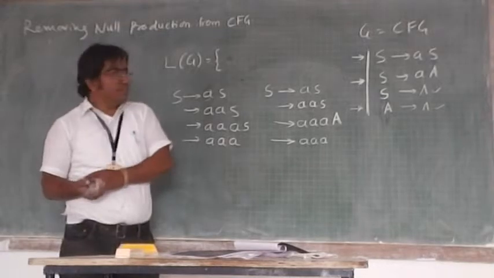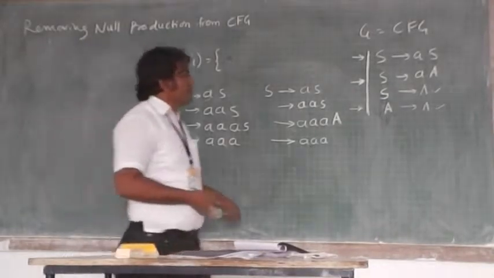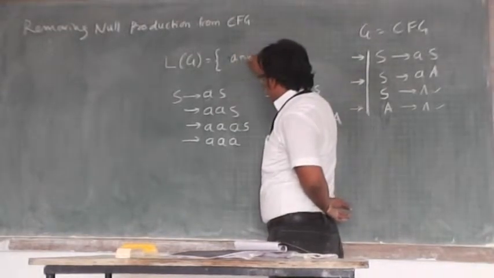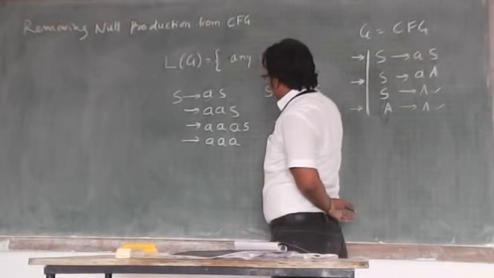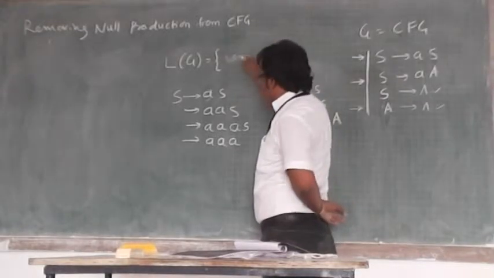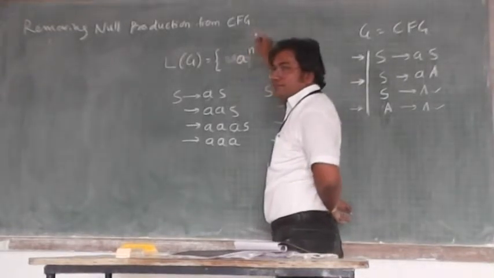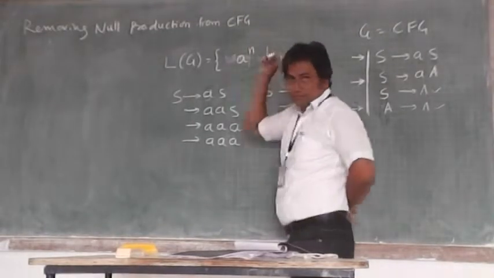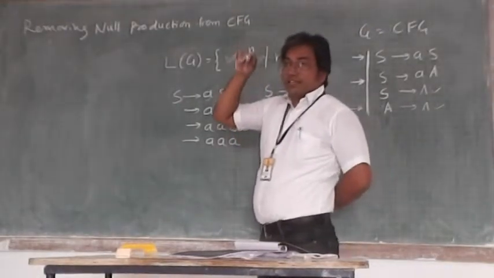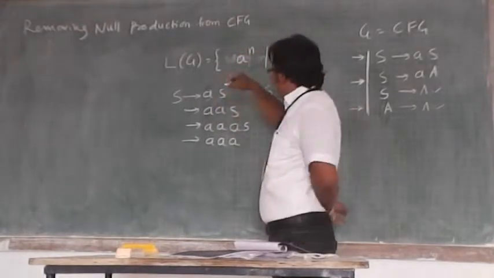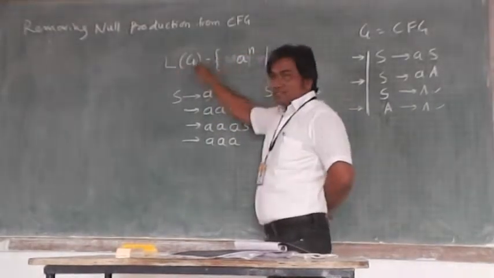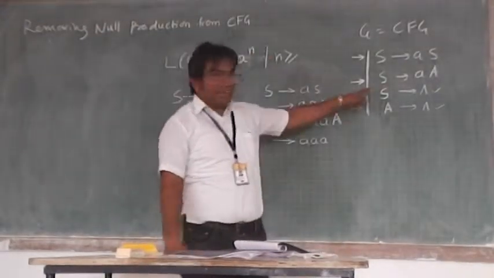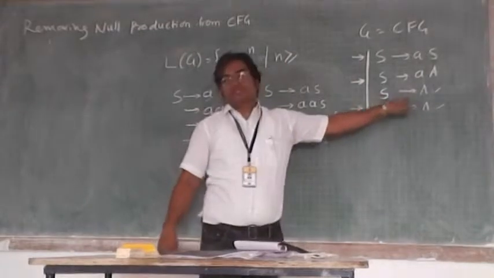It can generate any number of A's, means A raised to n, where n is greater than or equal to 0, if this language includes the null string also. The null string comes because of the production S implies null.